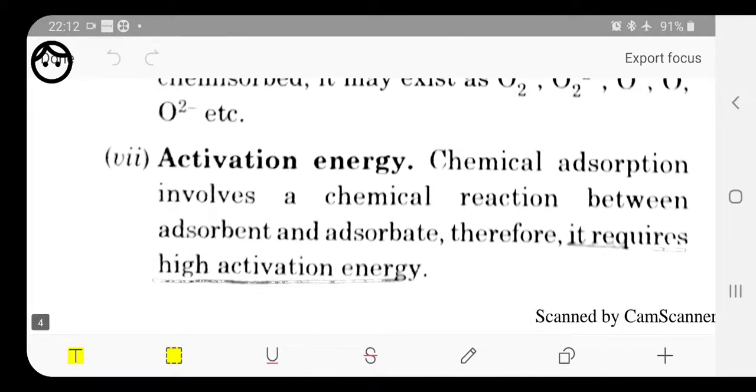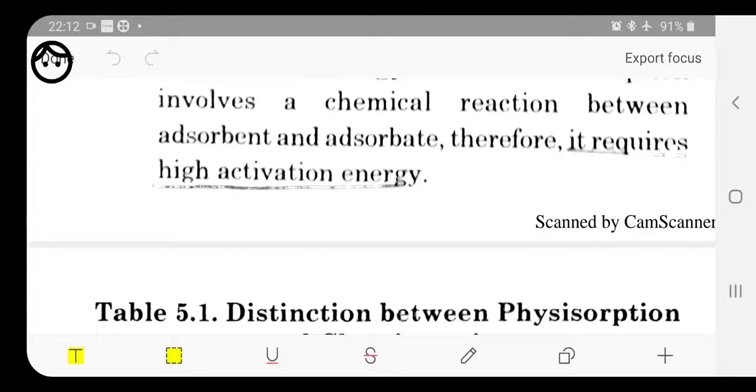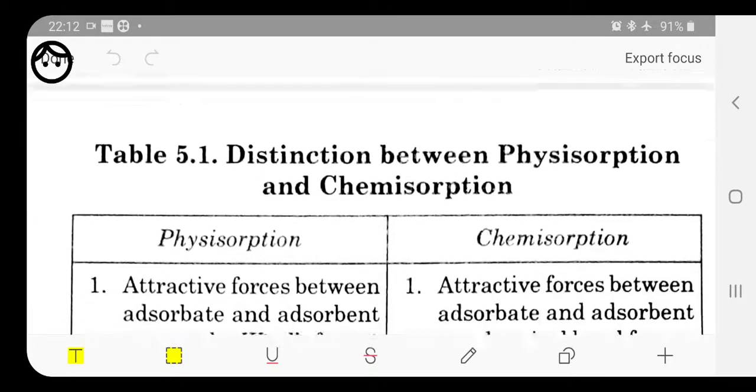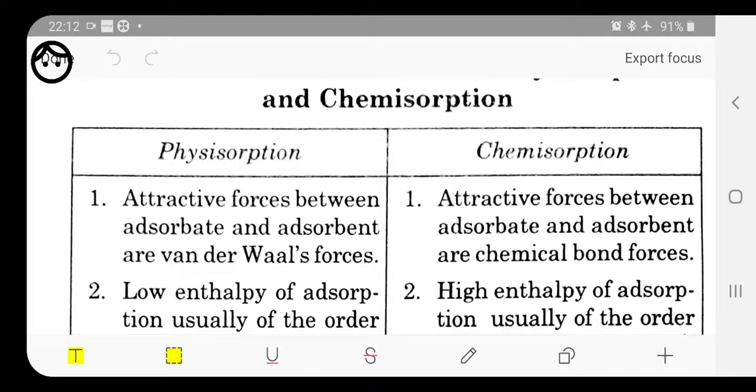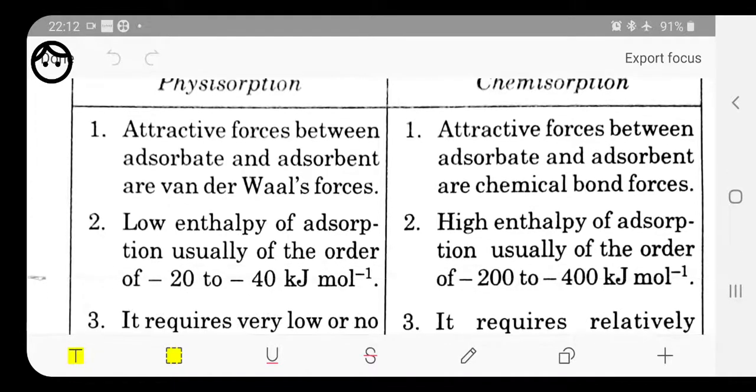Now we will look at the difference between physical adsorption and chemical adsorption. I am only going to read this, because we have already discussed all these things in the characteristics. The attractive force between the adsorbate and adsorbent is very weak in physisorption, whereas in chemisorption the force of attraction between the molecules of adsorbate and adsorbent is very high.